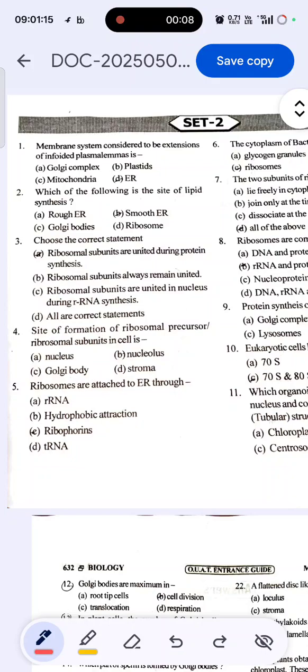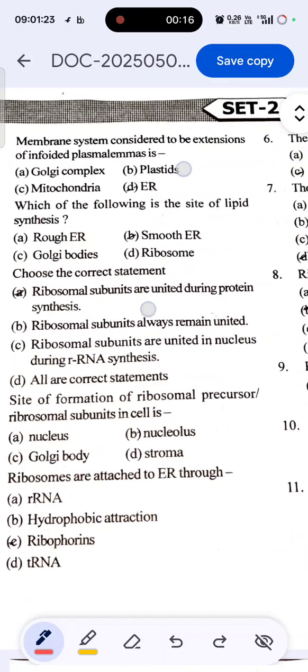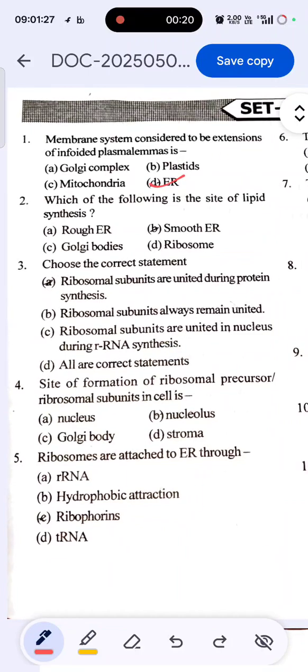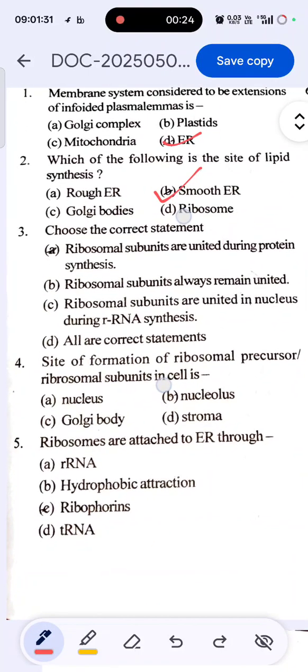Okay, so first question: the membrane system considered to be an extension of the enfolding plasma lemma is called the endoplasmic reticulum. That's it. Which of the following is the site of lipid synthesis? Smooth endoplasmic reticulum. Choose the correct statement. चारों पढ़ लेना, ये सबसे आंसर ठीक होगा.